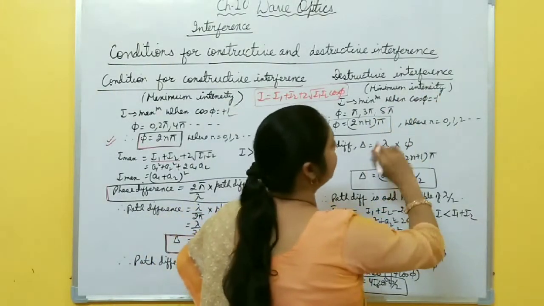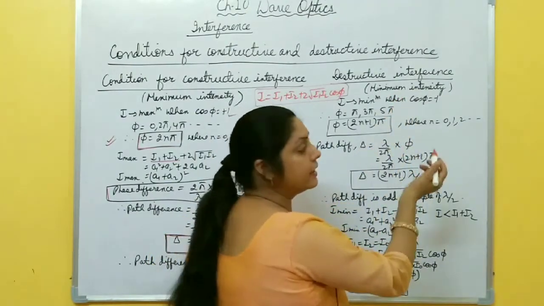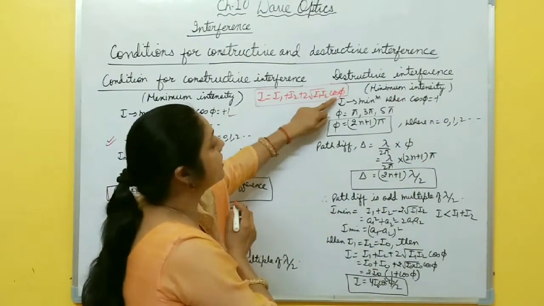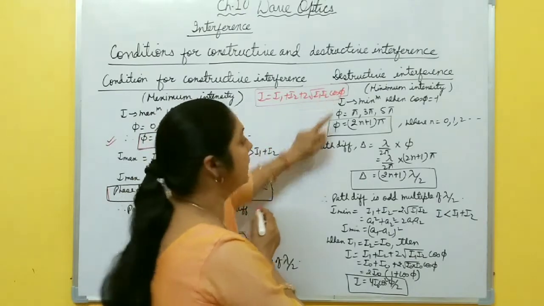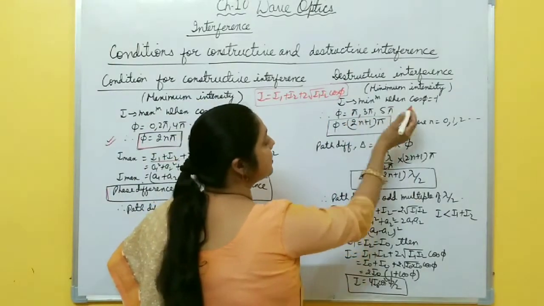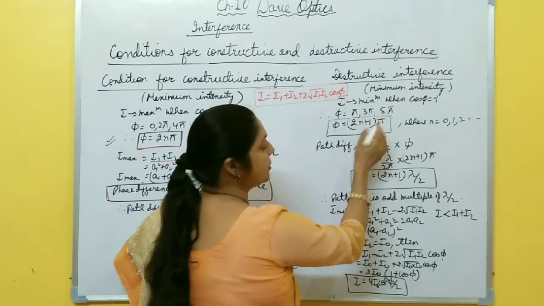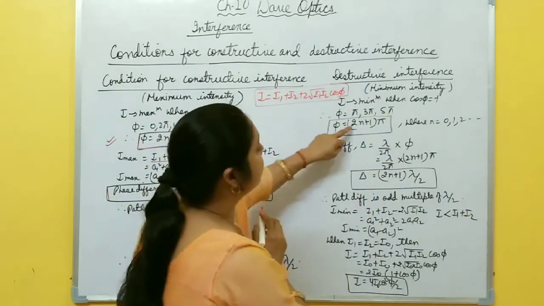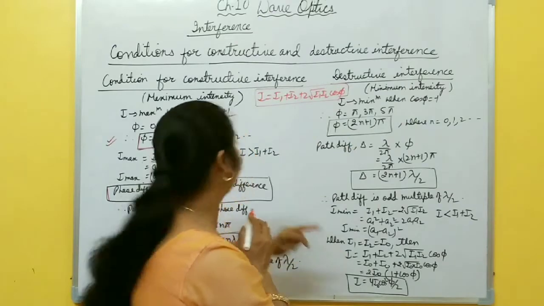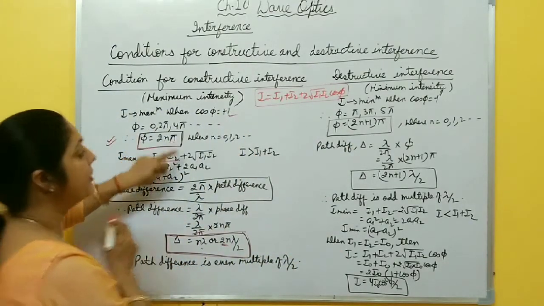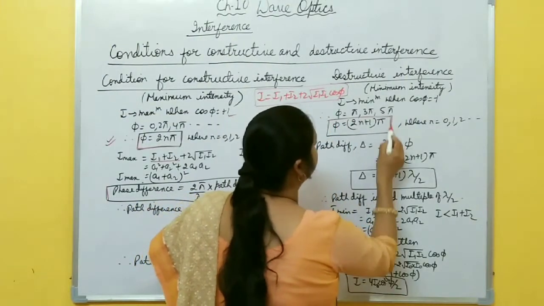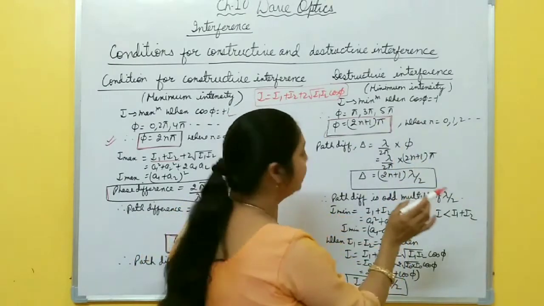Now for destructive interference, I can write minimum intensity. Intensity is minimum when cos phi is minus 1. And when cos phi is minus 1, phi becomes pi, 3 pi, 5 pi, you can write (2n plus 1) pi. It means phase difference must be an odd multiple of pi. Here even multiple of pi, here odd multiple of pi, where n is 0, 1, 2, 3.